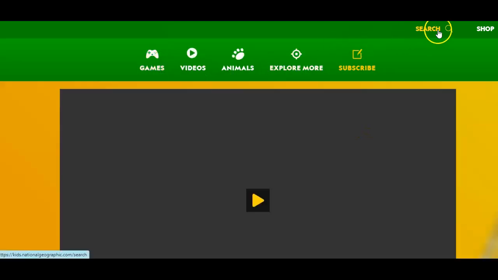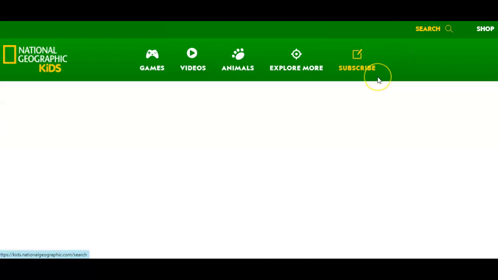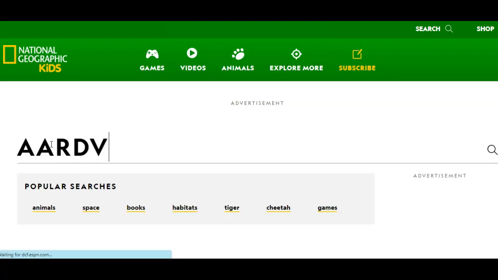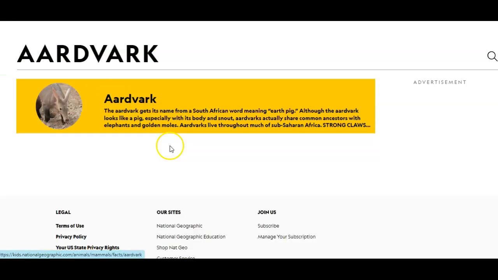So we could go up here to the search tool, click on search, and when we get to the search bar, we're going to type in aardvark. And when it pulls up our article, we can click here and scroll through the pictures of aardvarks.